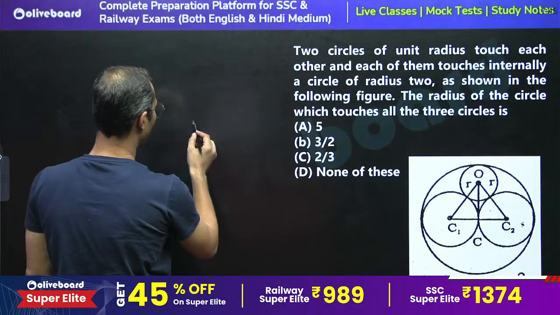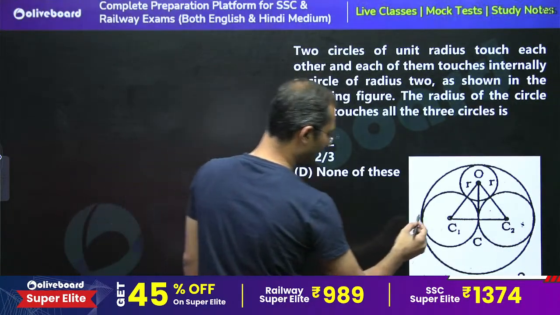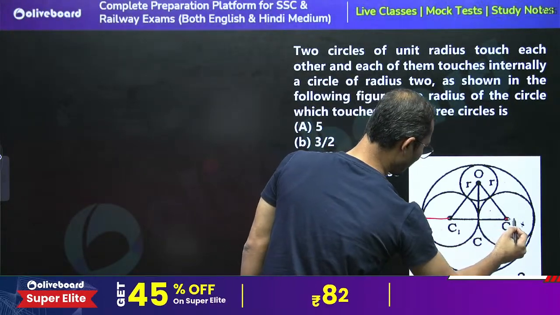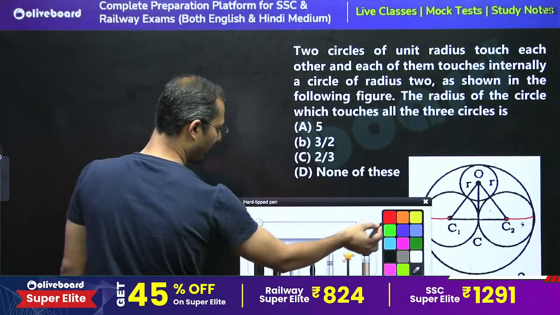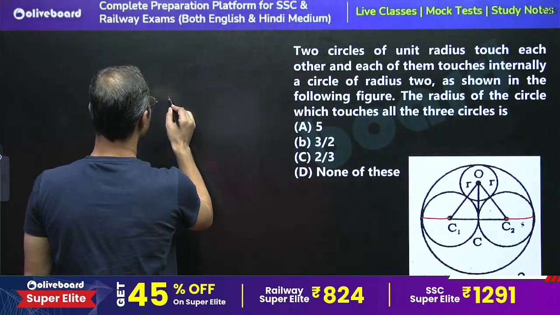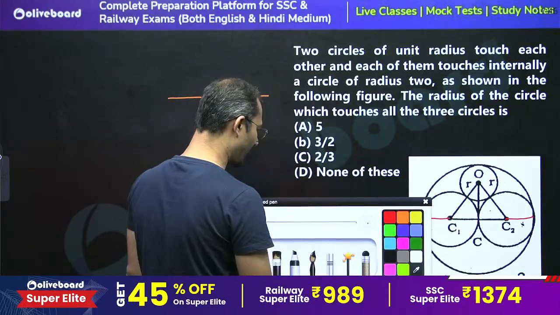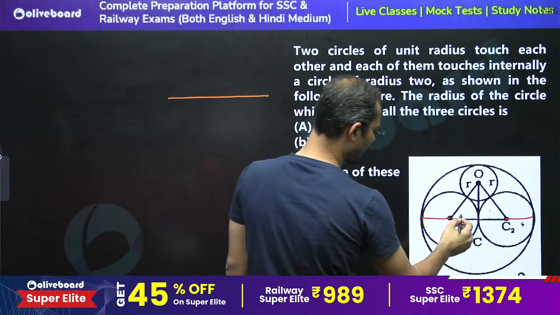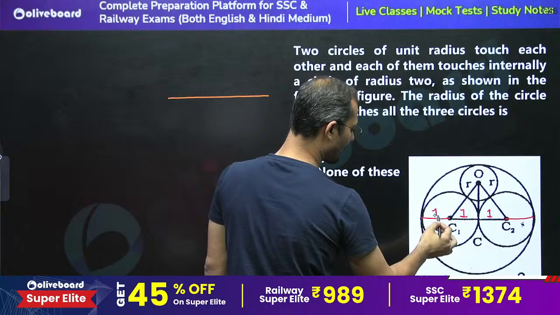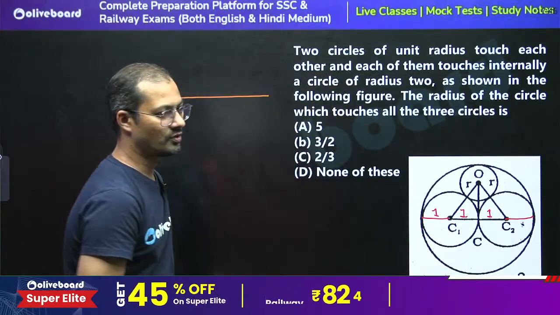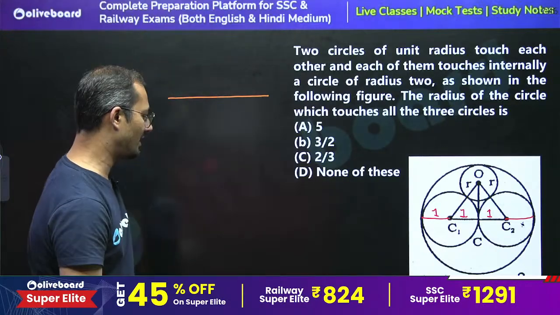You can understand this figure like, join this, right? So focus on the semicircle. The question is saying two circles of unit radius. Two circles of unit radius means the radius of C1 and C2 is 1. So the diameter is 2. So we can say that the radius of the big circle is 2.